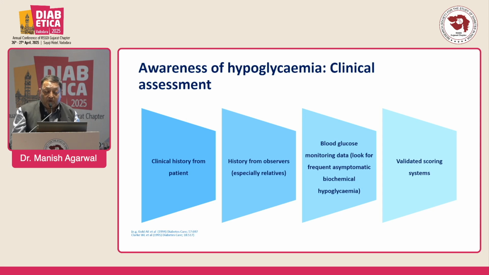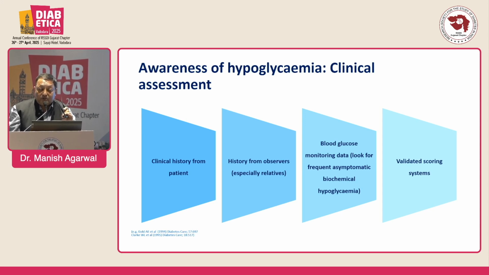I am going to talk about how to assess recurrent hypoglycemia in diabetes. I am talking about this particular assessment score, the Gold score and the Clarke score. What is the Gold score? If it is less than 4, it is good, but more than 4 means more chance of hypoglycemia. And the Clarke score is an 8 point questionnaire.